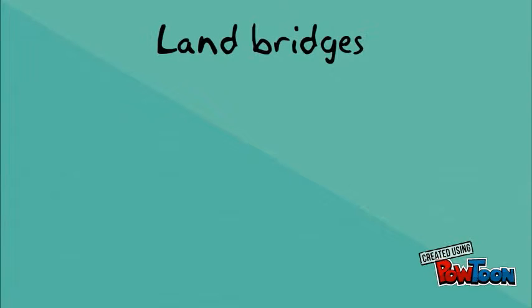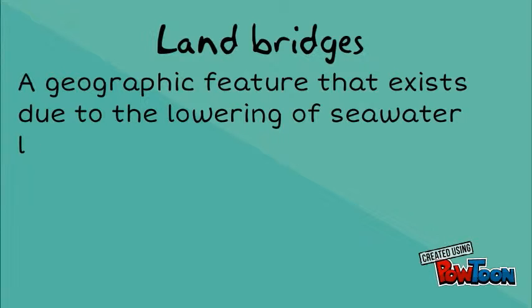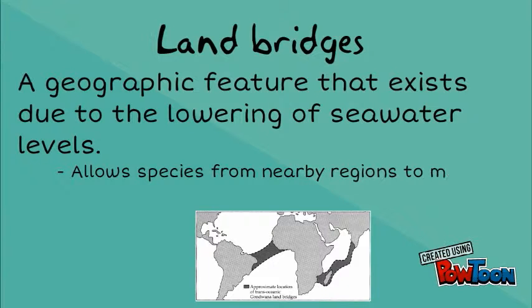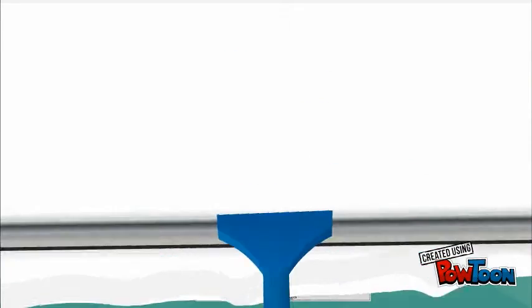Meanwhile, land bridge is a geographic feature that exists due to the lowering of seawater levels, rather than a continental drift. Such a geographic feature allows species from nearby regions not only to move from one side to the other, but also to breed and create new species.